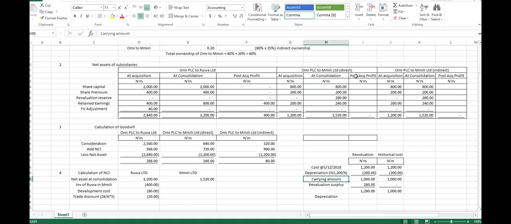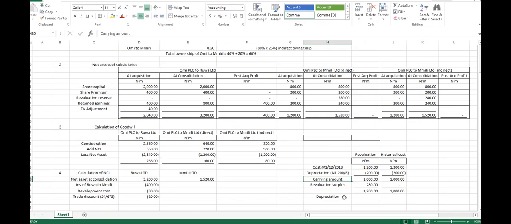I think that will be better. Then this one is 1,280 divided by 5, which is 256. And for the historical cost one, the depreciation will be 200, which is 1,000 divided by 5.